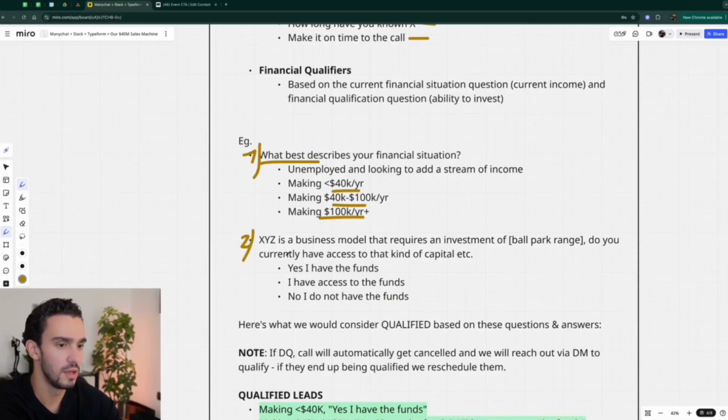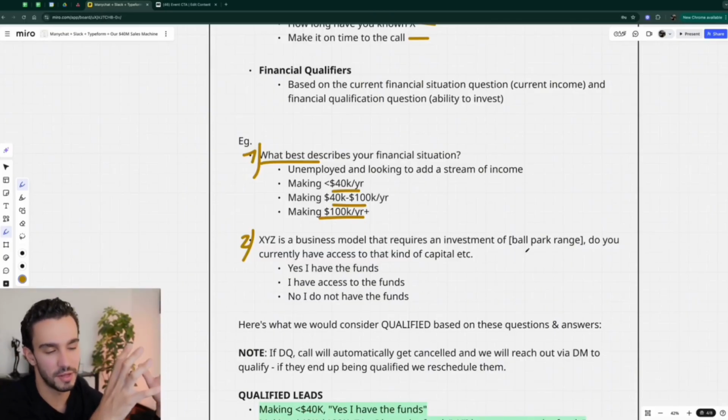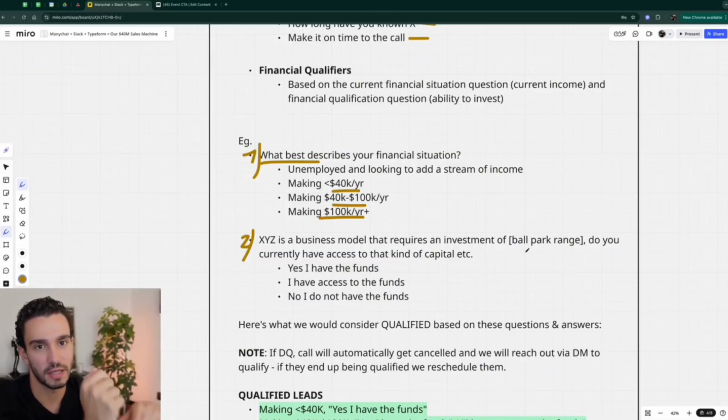Question number two is, hey, X, Y, and Z or YouTube automation is a business model that requires an investment of a specific range. So typically like to give people a range here of like 3 to 6,000, 5 to 10,000, 5 to 8,000. 5 to 8K works really well, but again, don't just quote me on that. Just go do your own testing. Every offer is different, every market is different, so don't take anything that I say here at face value. And then we ask them, do you currently have access to that kind of capital, etc., etc.